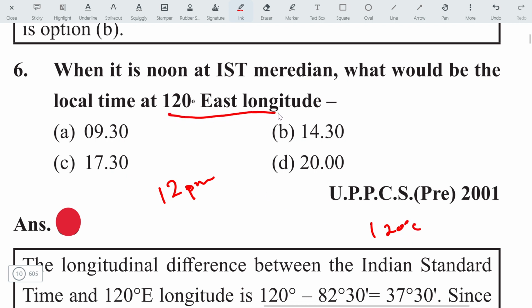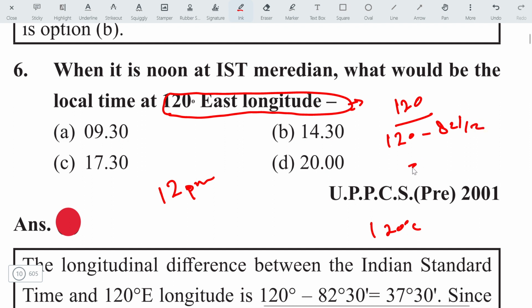120 degree east longitude means it is ahead by 120 degrees from the Greenwich line. If we subtract 82 and a half degree from 120, it will come 37 and a half degree.